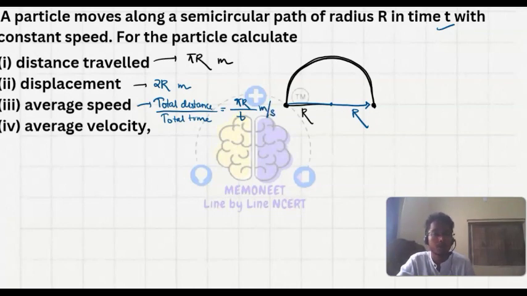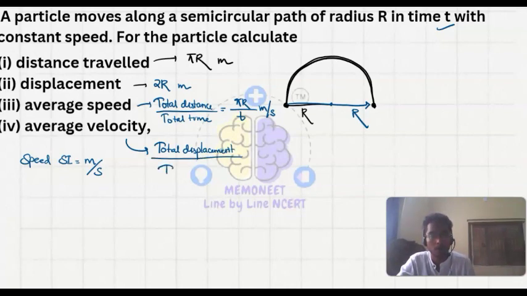The SI unit of speed is meter per second, because the SI unit of distance is meter and the SI unit of time is second. Then average velocity is total displacement upon total time, which equals 2r upon t, meter per second.